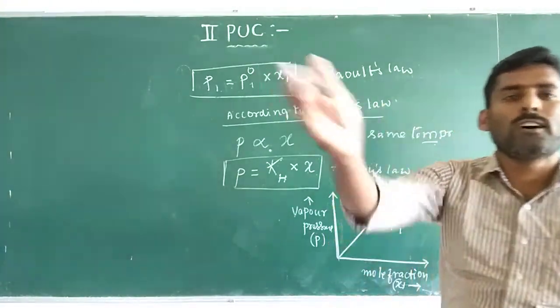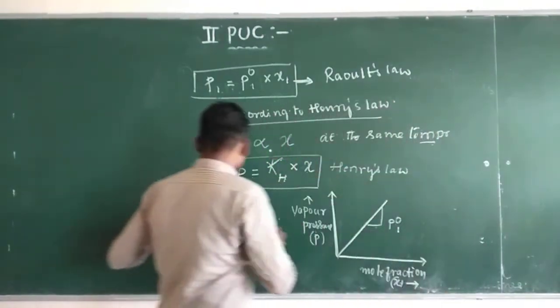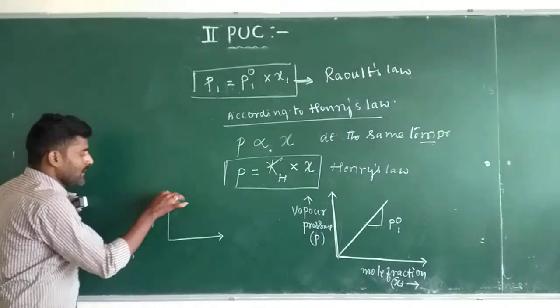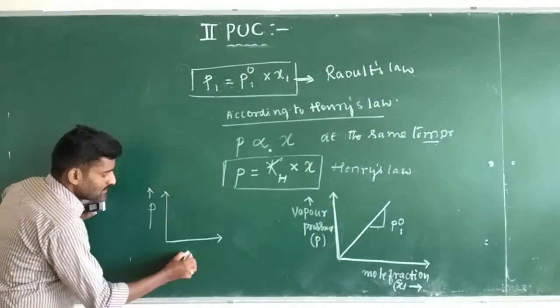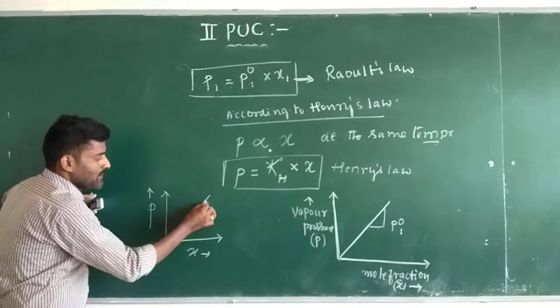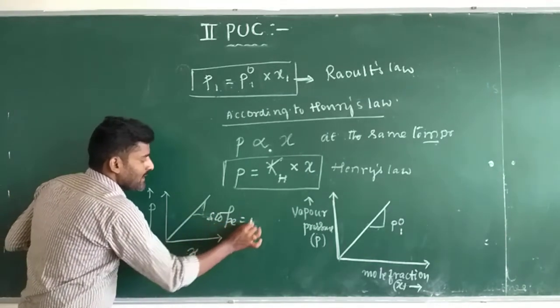The graph according to Henry's law is the same: the pressure exerted on the solution is directly proportional to the mole fraction, so a straight line is obtained with slope equal to KH.